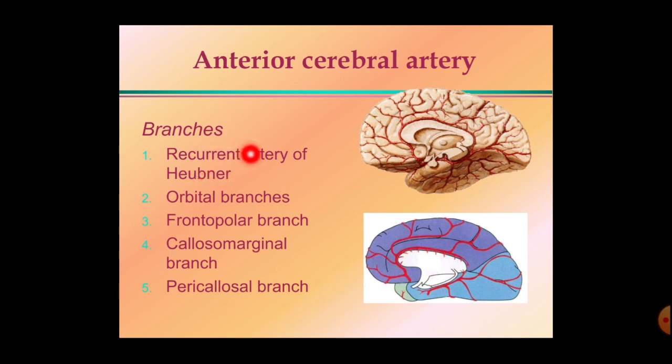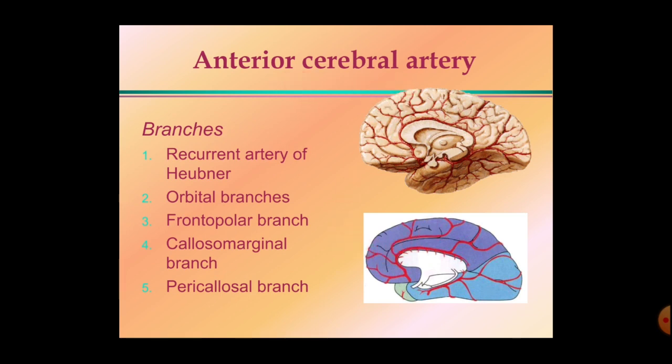The recurrent artery of Hubner is the central artery present there. It again passes backwards, and along with the other central branches it pierces the anterior perforated substance. The other branches, the cortical branches, supply the medial surface of the cerebrum. Here this is the medial surface of the cerebrum. So this highlighted dark portion of the medial surface is supplied by these cortical branches arising from the anterior cerebral artery.